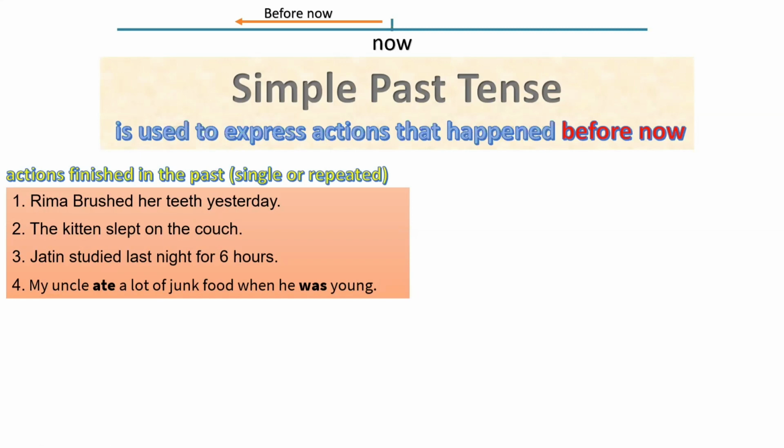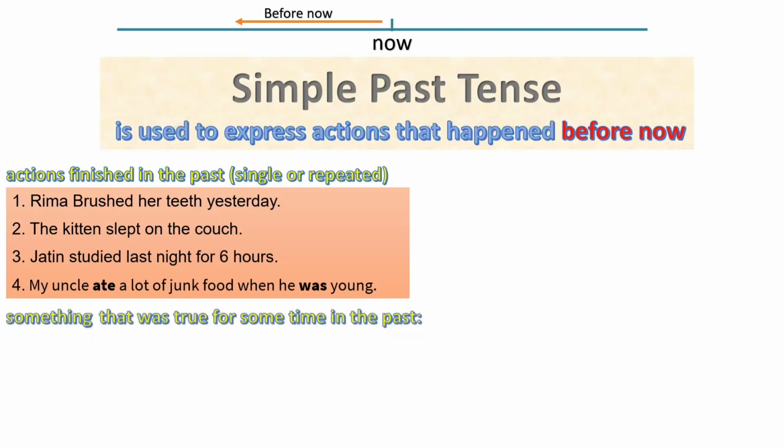My uncle ate a lot of junk food when he was young. So here, what is the difference? That was a repeated action. More often, he used to eat junk food, but in the past. So this is repeated, which used to repeat after a gap of a few days or so.